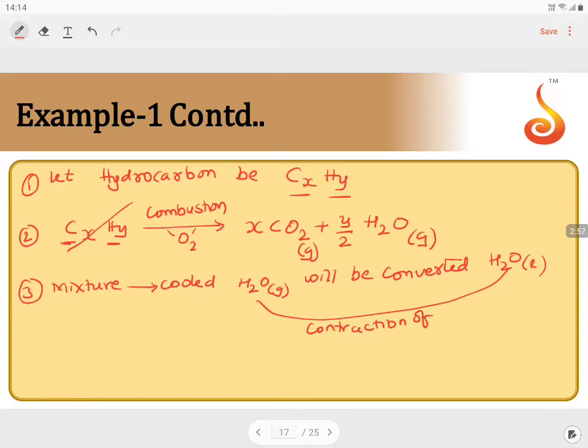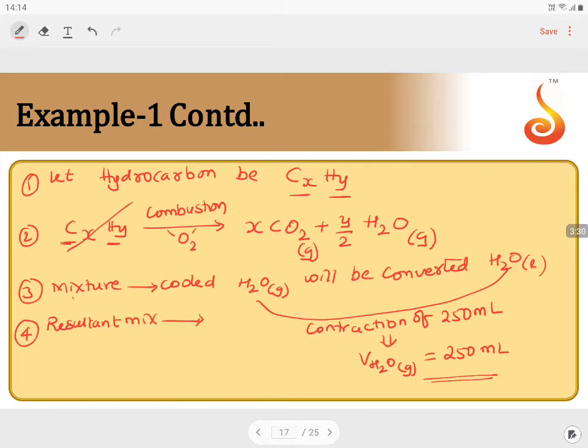This results in a contraction of how much volume? 250 ml. So this clearly indicates the volume of H2O gas is equal to 250 ml. In the same way, fourth point: the resultant mixture is passed through KOH.